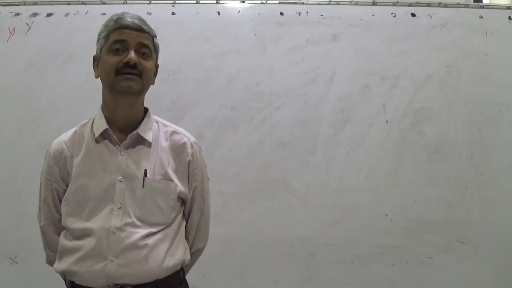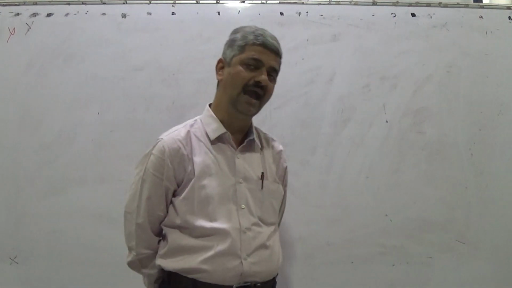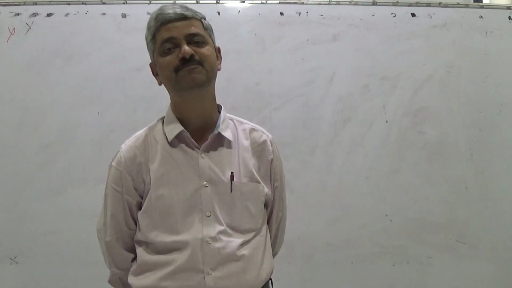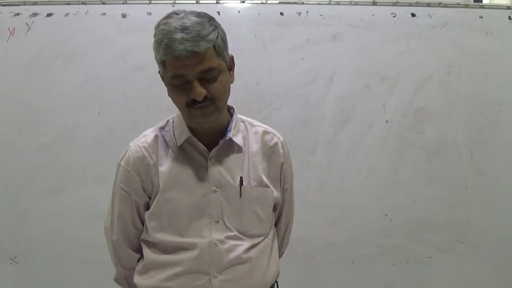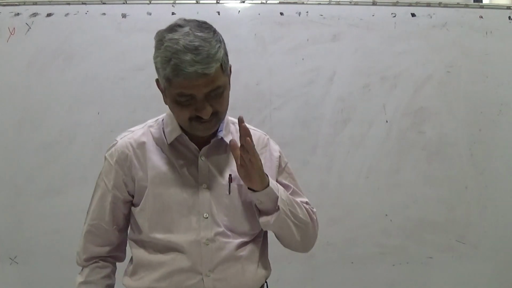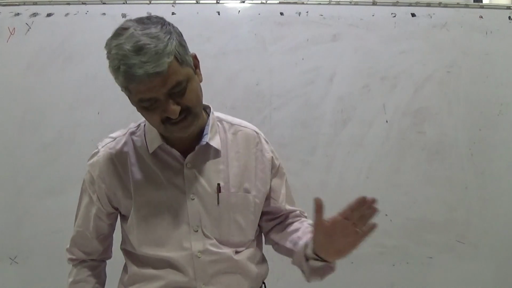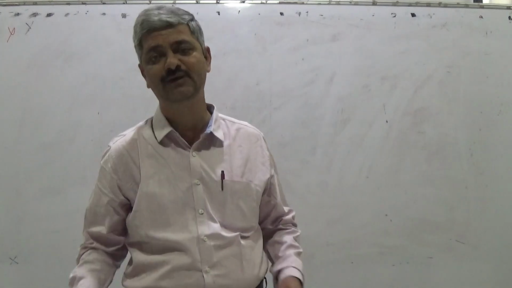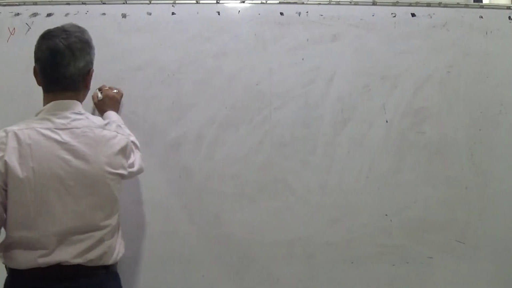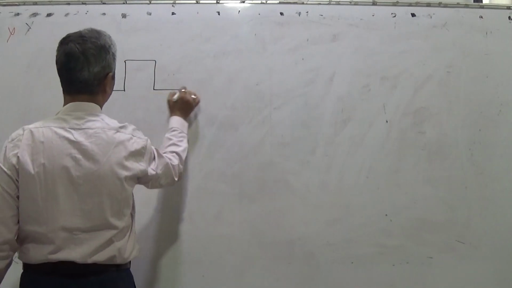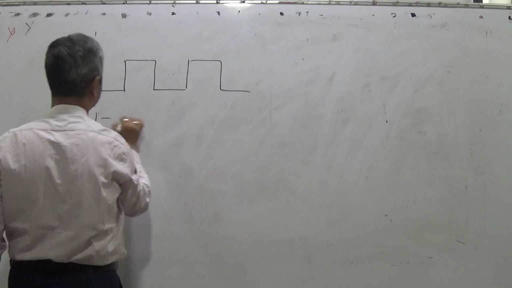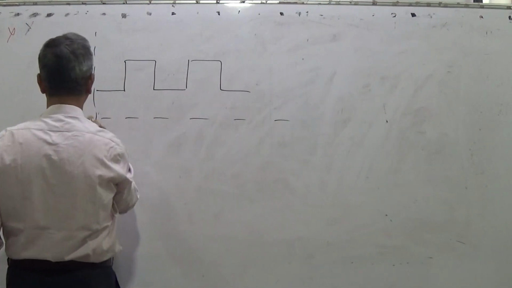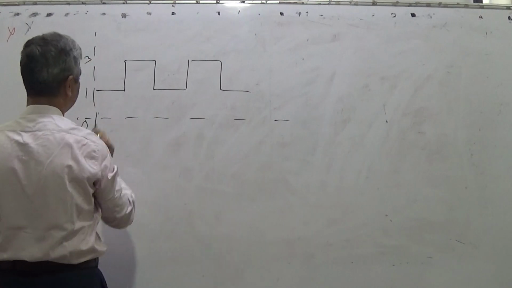So if I have a square wave as input, its derivative is spikes. For a square wave, actually, an impulse is something you have to consider. I will consider it at an appropriate time. If I have a square wave, what is its derivative?